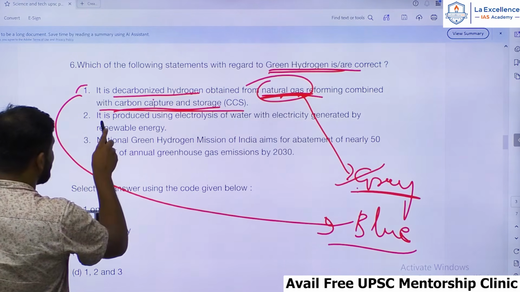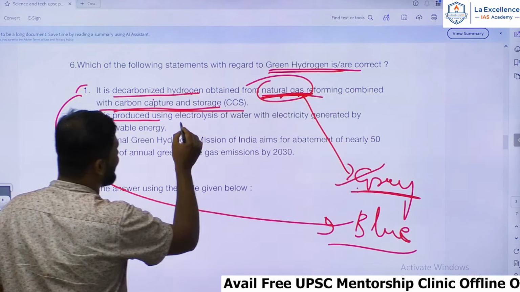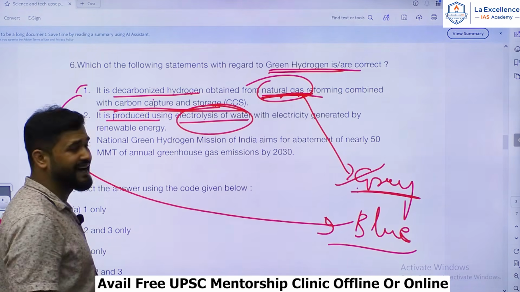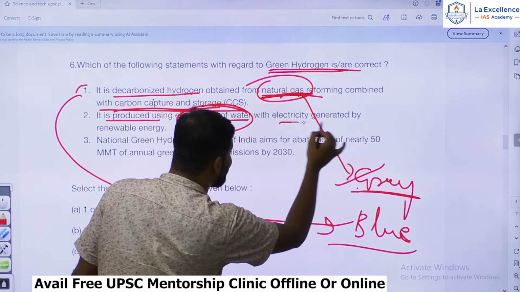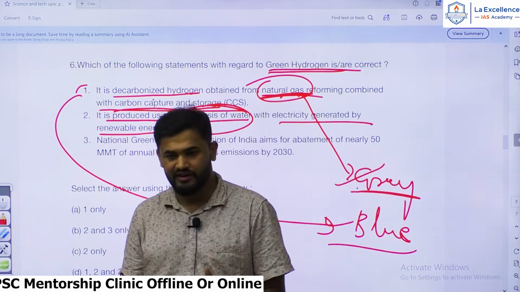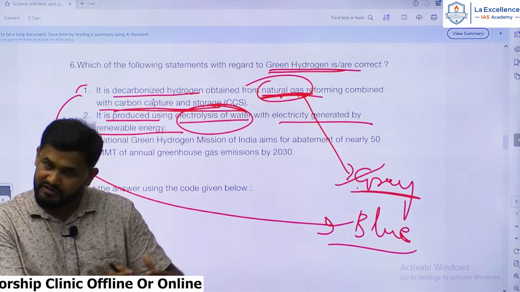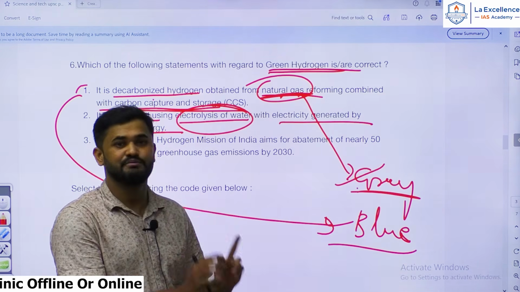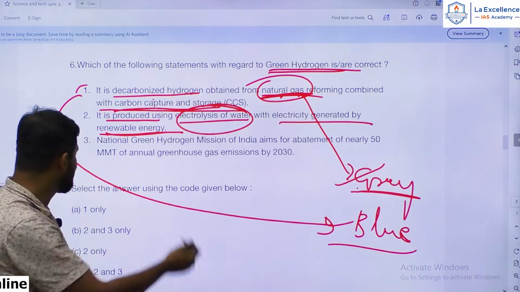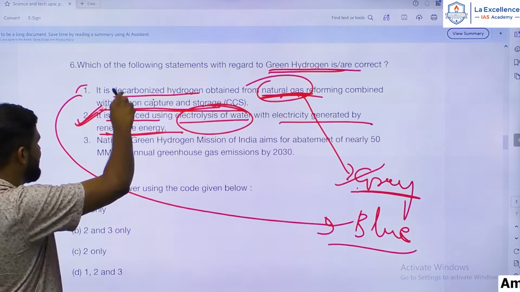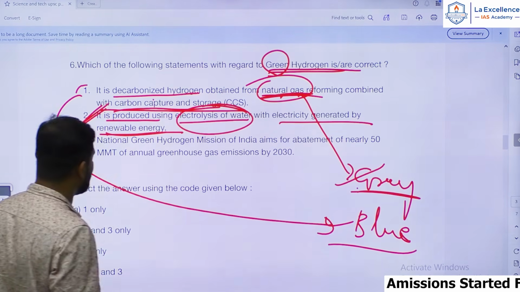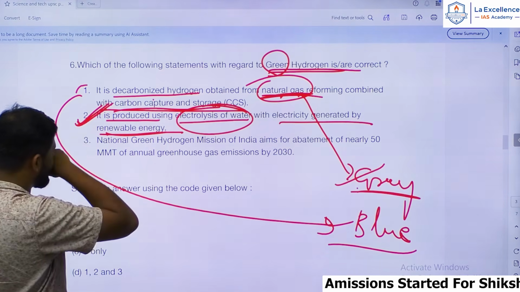So let's continue. It is produced using electrolysis of water. As I already told you, yes, green hydrogen is produced from electrolysis of water with electricity generated by renewable energy. It is produced from electrolysis of water, and for the electrolysis process, whatever the energy requirement is, that is met by renewable energies like solar energy and wind energy. Hence this statement is correct. Okay, so that is why it is called green hydrogen. Yes, correct. So the second statement is correct.